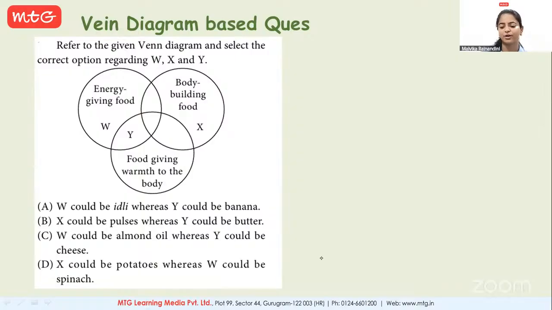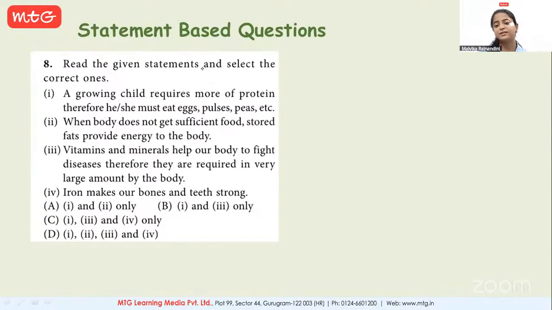Now we have a statement based question. Read the given statement and select the correct ones. The growing child requires more protein, therefore he or she must eat eggs, pulses and peas. Whereas the second statement says that when the body does not get sufficient food, stored fat provides energy to the body.